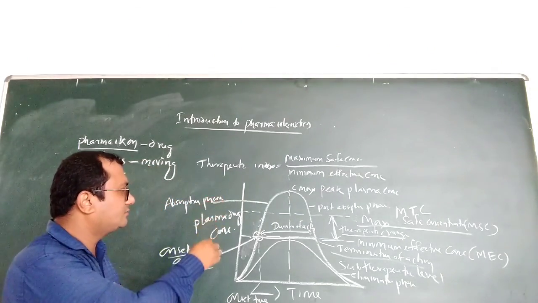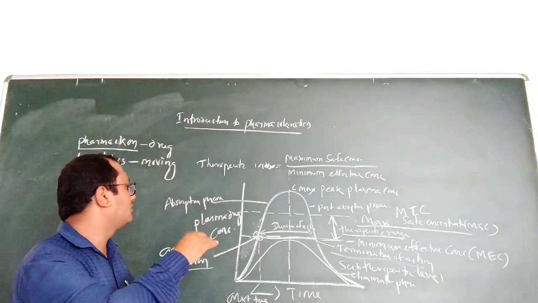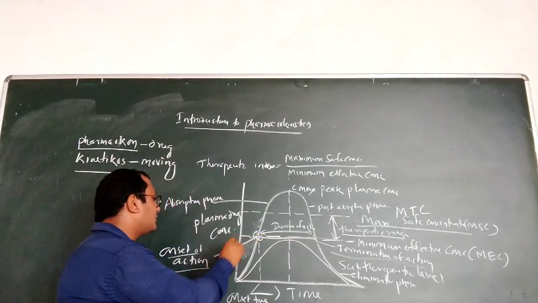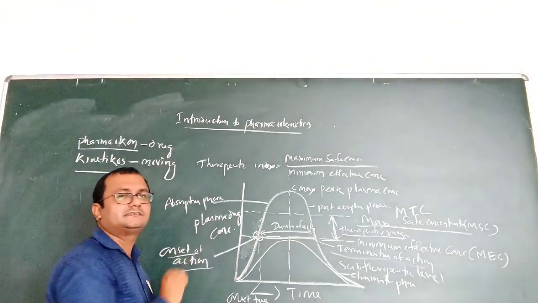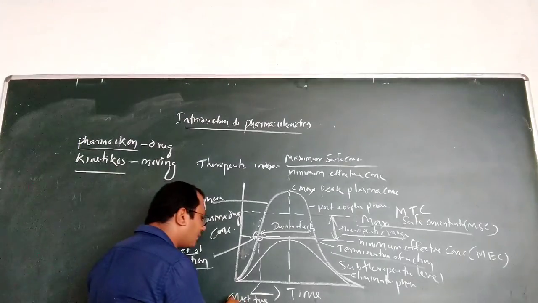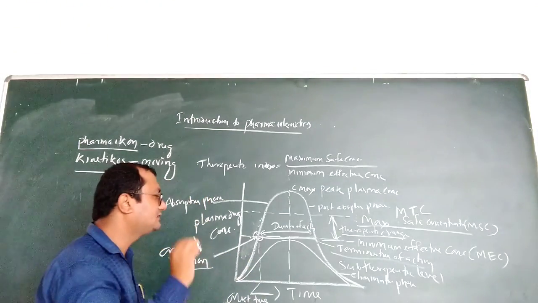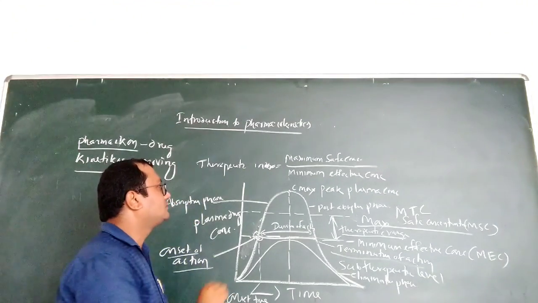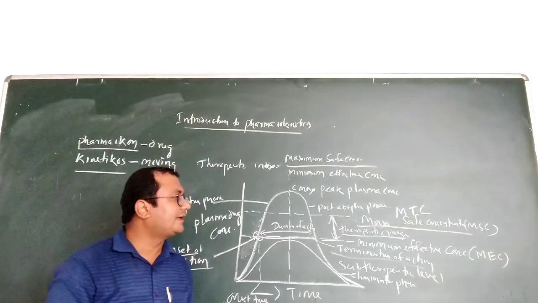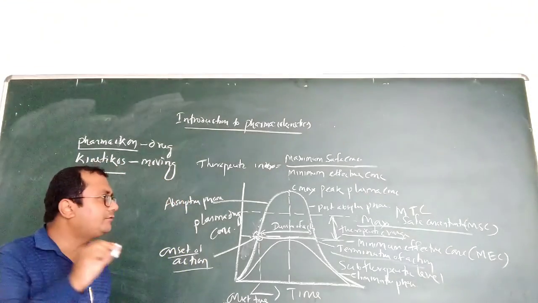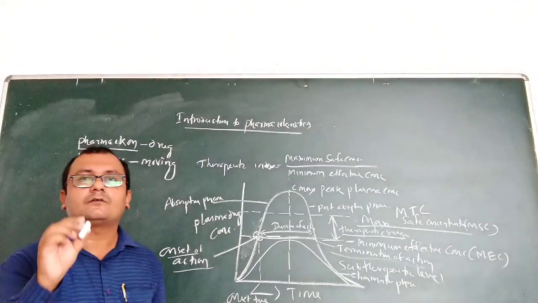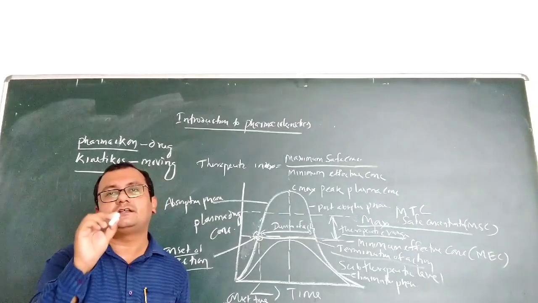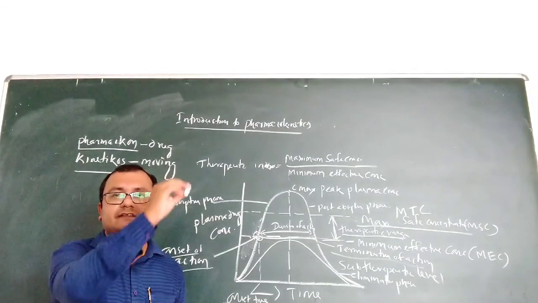So these are the different terms we have discussed today. Another point: the time at which the onset of action occurs, we call the onset of time. These are all the parameters we have discussed today. In the next class, we are going to discuss pharmacokinetic modeling and the different types of models we need to take to get different types of parameters.